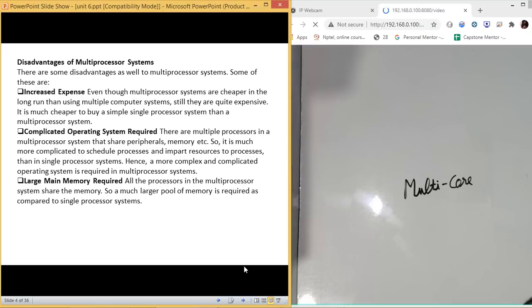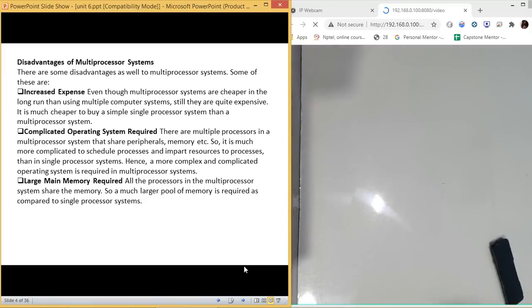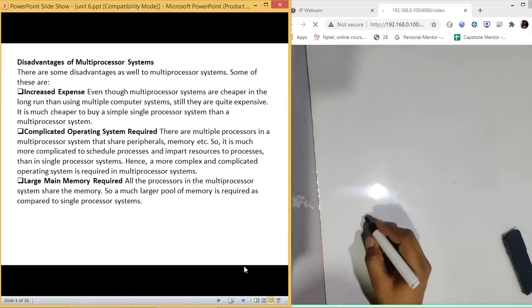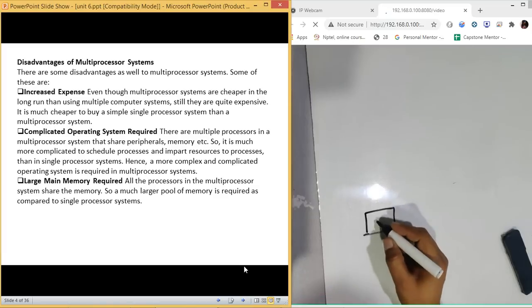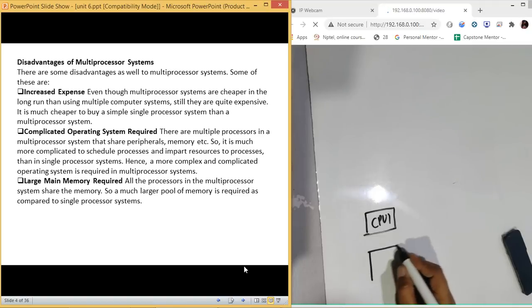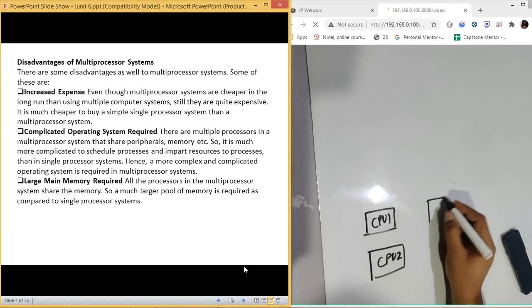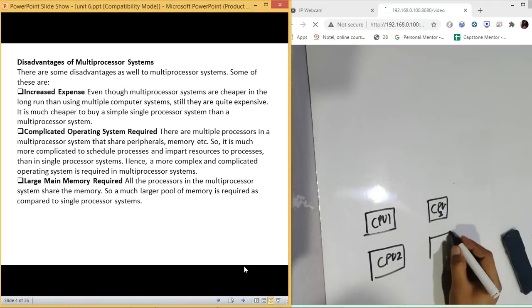When we talk about a multiprocessor system, let me just tell you about multiprocessor system first. So when we talk about a multiprocessor system, this is CPU 1, physical CPU. This is CPU 2, this is CPU 3, this is CPU 4.